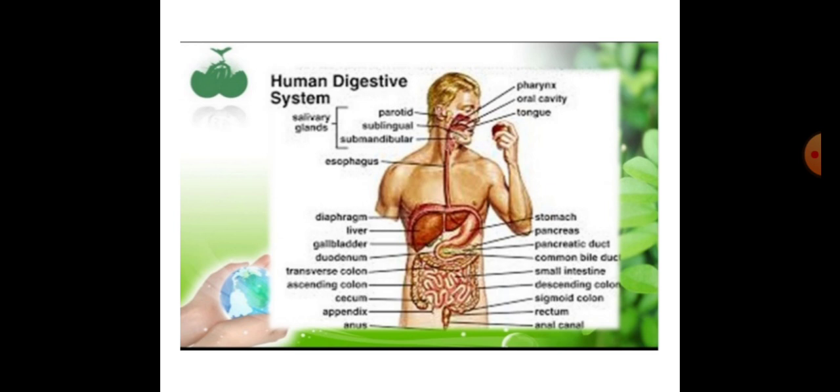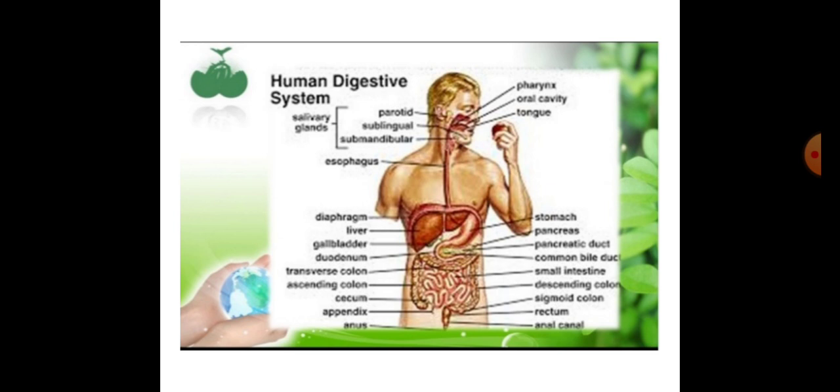Which are the compartments? First is the buccal cavity, second esophagus, third stomach, fourth small intestine, fifth large intestine, and last one anus.